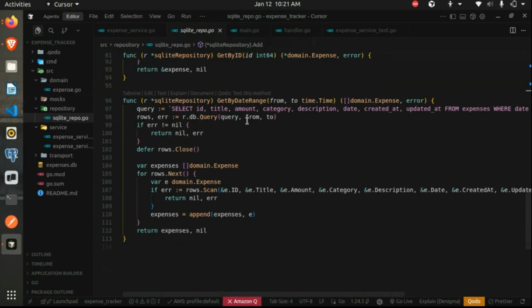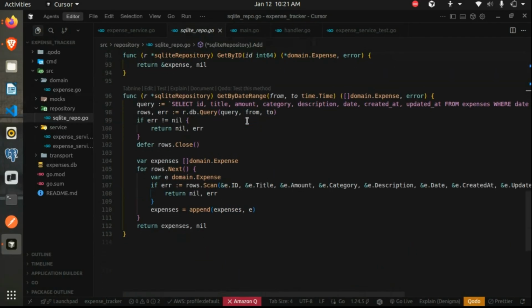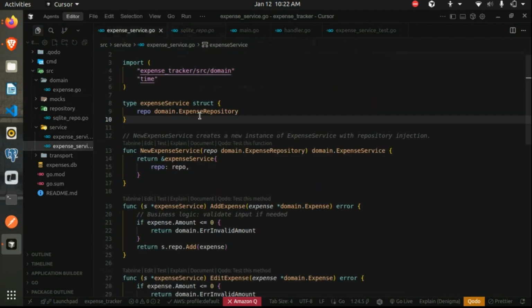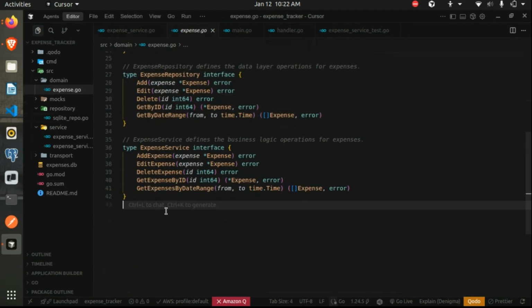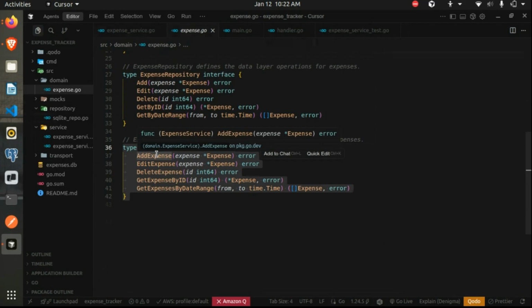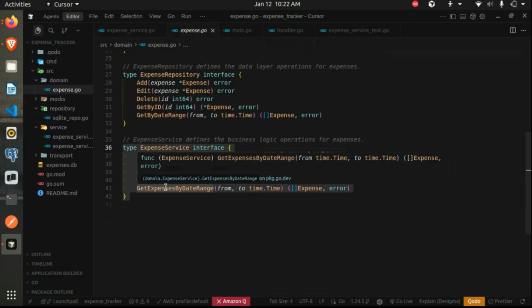And once we have declared and written all our repository layer functions, then comes our business logic, or our service layer. So we create a service package, and under that, in a similar way, we declared all the interfaces needed for the service layer. So this is the interface for the service layer, and then the necessary methods under that interface.